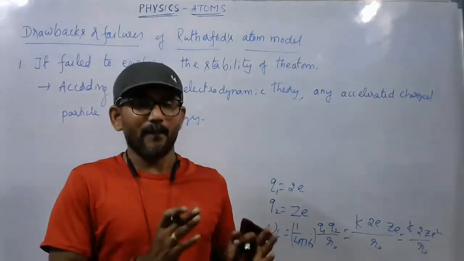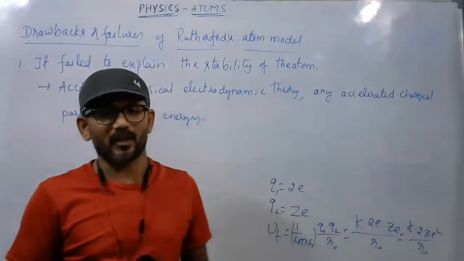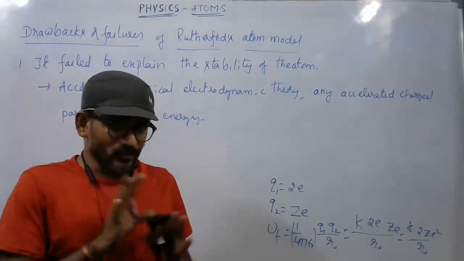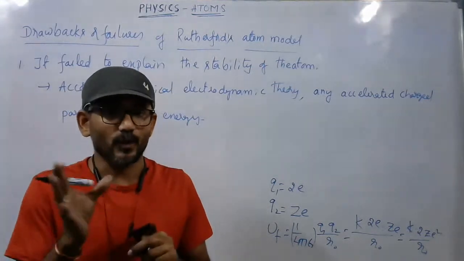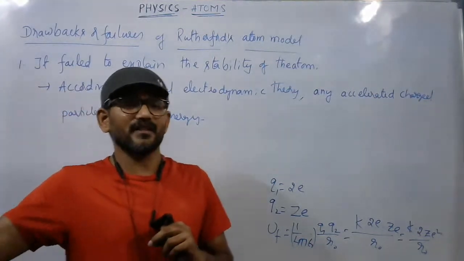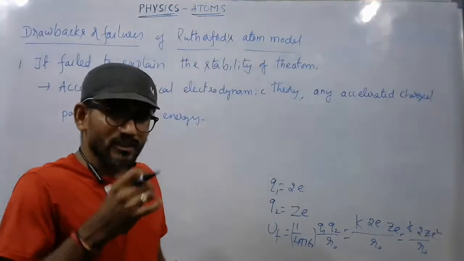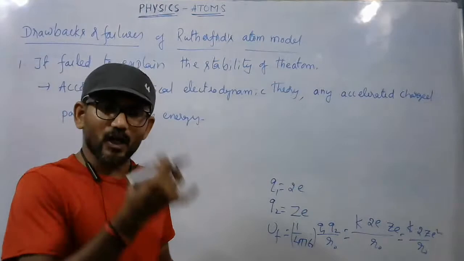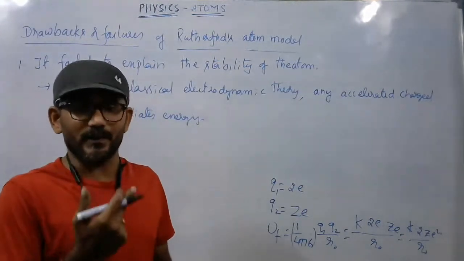That is how this drawback or failure was brought in. Rutherford never said that electrons revolve around the nucleus. According to those other theories, the electron is supposed to be revolving around the nucleus in circular orbits.